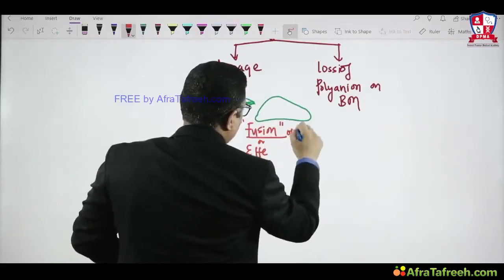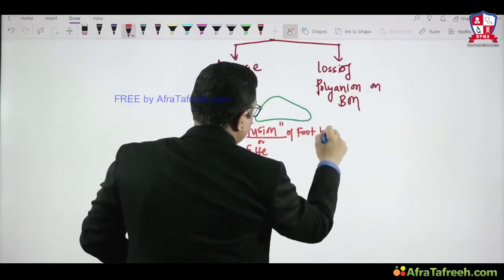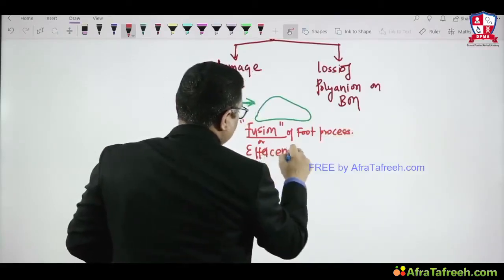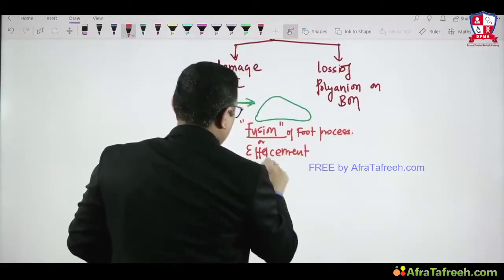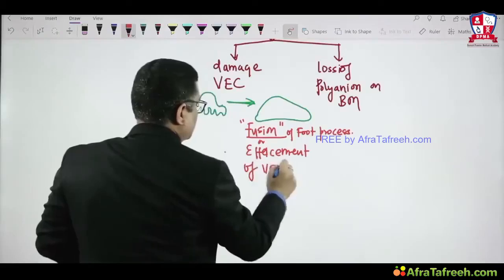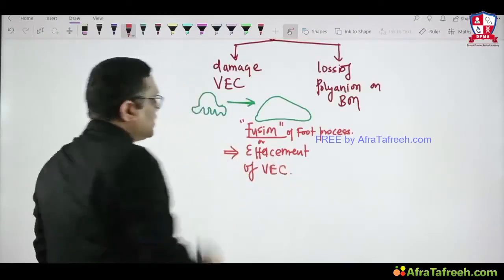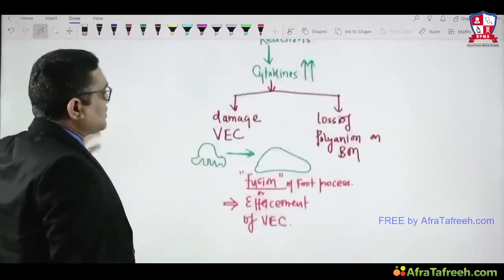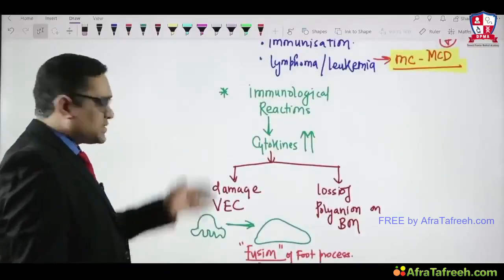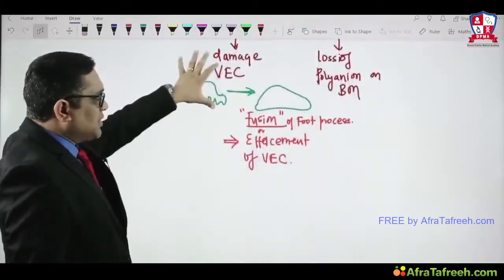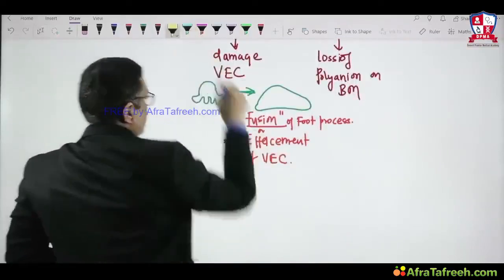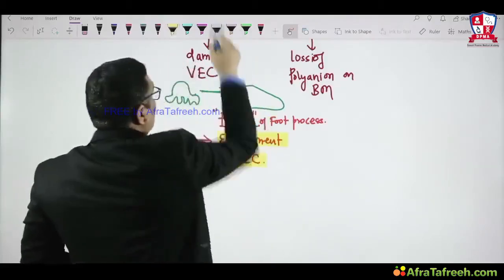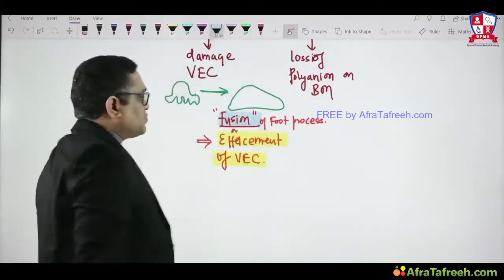So fusion of foot process of the visceral epithelial cells, or effacement of the visceral epithelial cell. Nowadays it is more precise to say effacement of the visceral epithelial cell. So because of the immunological reaction, cytokines are released, they damage the visceral epithelial cell, and there is effacement. That is the important MCQ which the examiner asks. In older times they used the term fusion of the foot process.